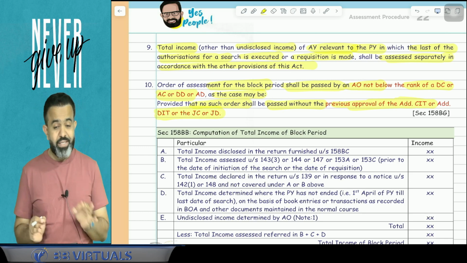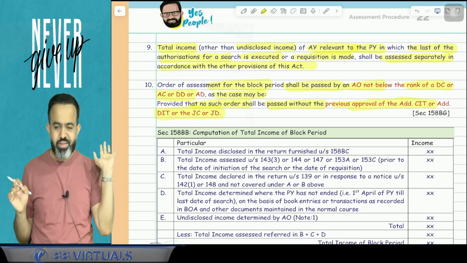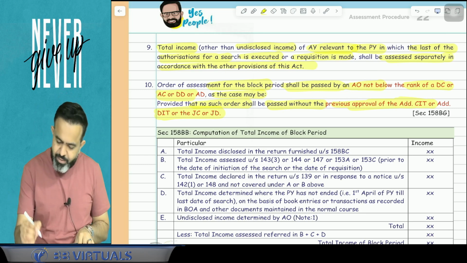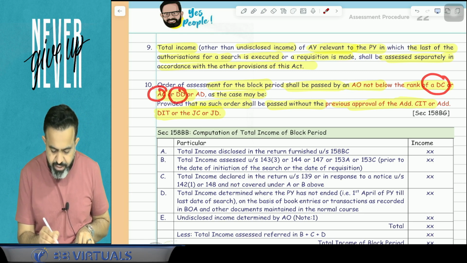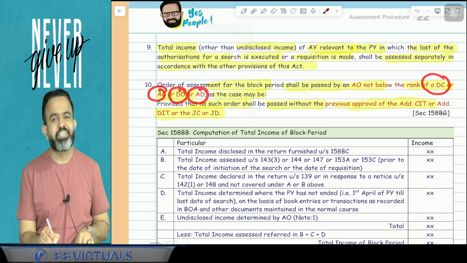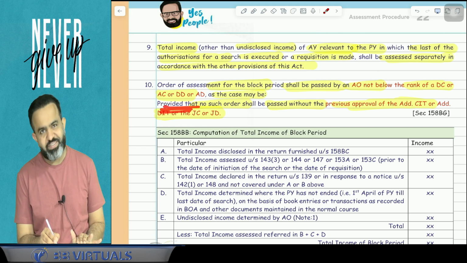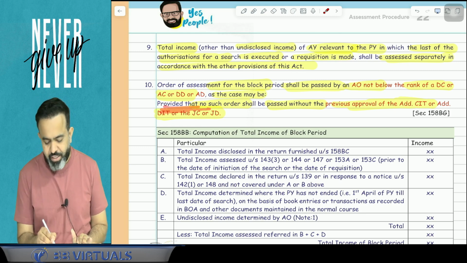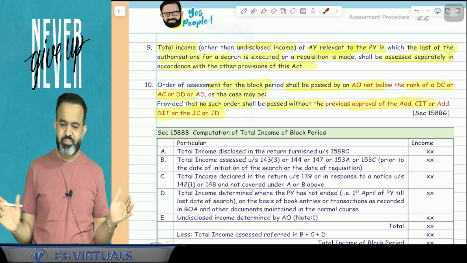So guys, first point: assessment in this block period will not be done by the AO. Here assessment will be done by either Deputy Commissioner or Assistant Commissioner, Deputy Director or Assistant Director. And they should take the approval from the Joint Commissioner or Joint Director, Additional Commissioner or Additional Director.